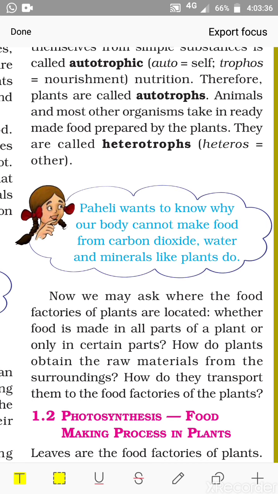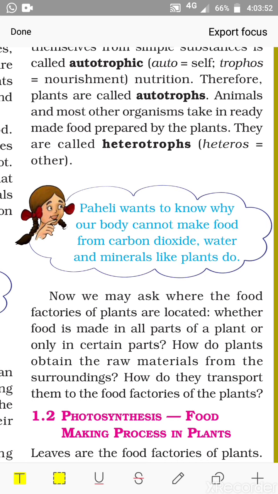whether the food is made in all parts of the plant or only in certain parts. That is, whether the food, the whole plant, you already read about parts of plants also, like root, stem, leaves, right? So whether it is made in all the parts or it is made in certain parts.